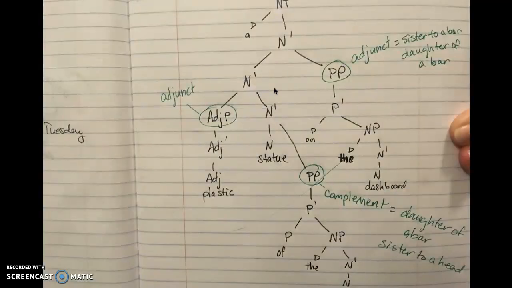And so we see, and you said that a little bit here, you see how these adjuncts right here are sisters to N bars and daughters of N bars. And the complement right here, regardless of where it looks on the tree, it's still a sister to a head, and it's still a daughter of this bar. And that fulfills the complement definition. Perfect. Yeah, that's fantastic.